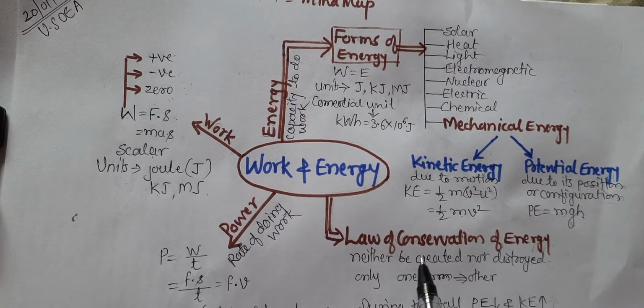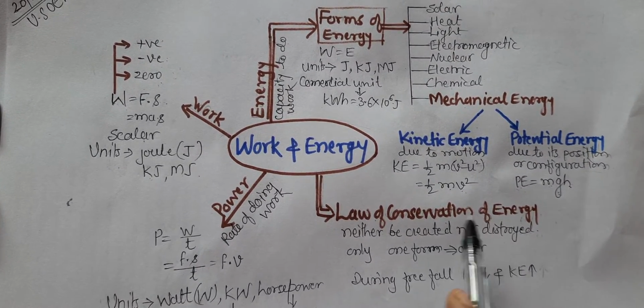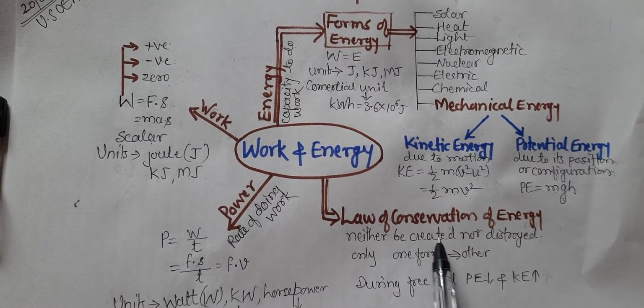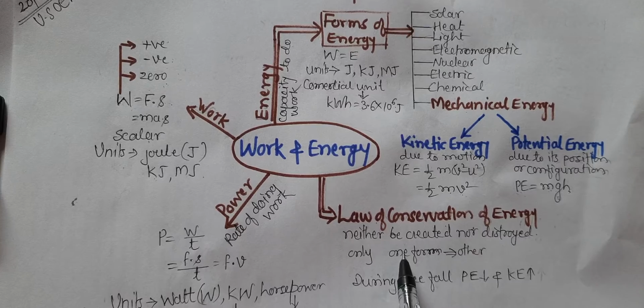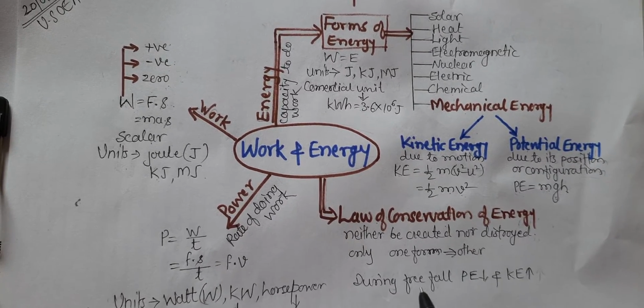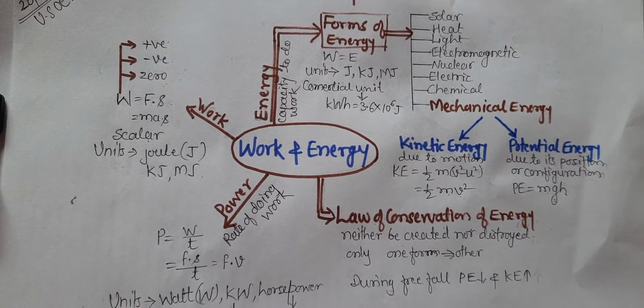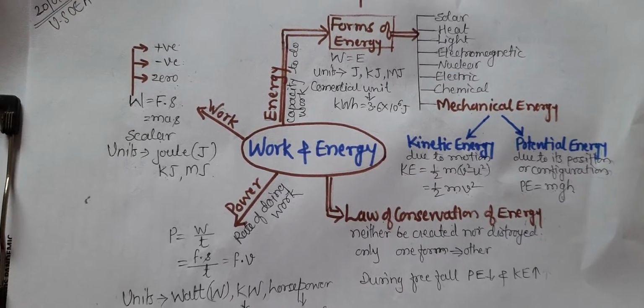Now we have studied the law of conservation of energy, which states that energy can neither be created nor destroyed, but one form of energy can be converted into another form in such a way that the total energy in the universe remains the same, conserved.